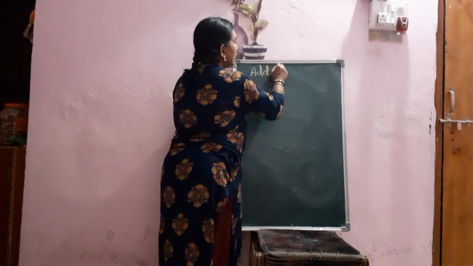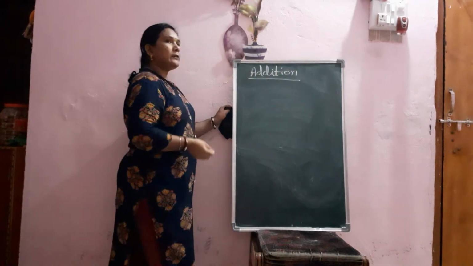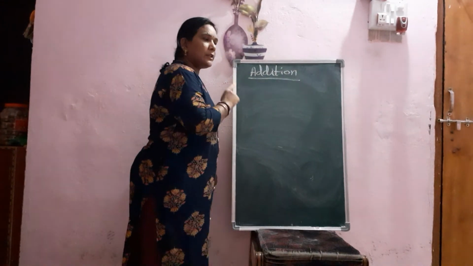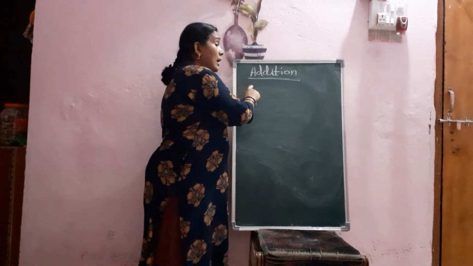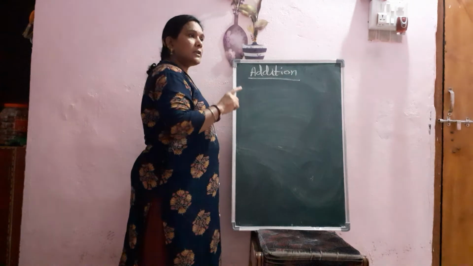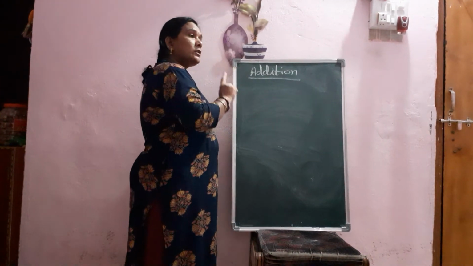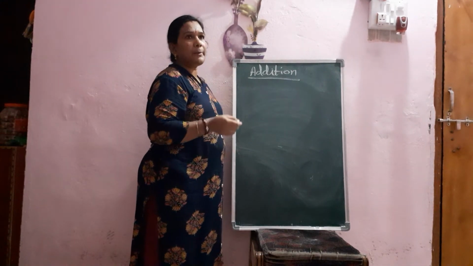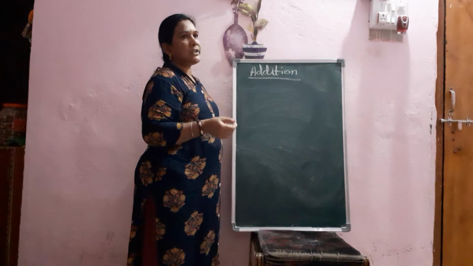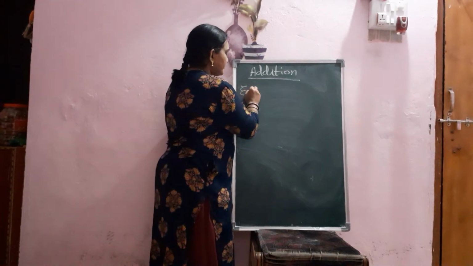Okay. Addition of capacity. Now, first of all, while doing the addition, we should know how to arrange the numbers. Liter and milliliter, remember, liter and milliliter we are doing. So both the liters should be in one place and both the milliliters should be in one place. If you arrange, no mistake will happen. Okay. Now see, I am giving an example.